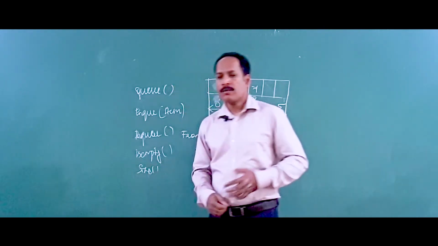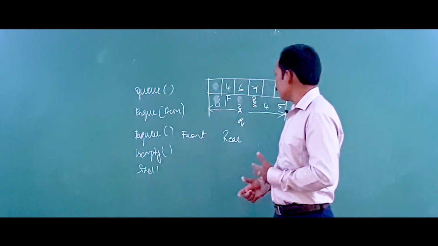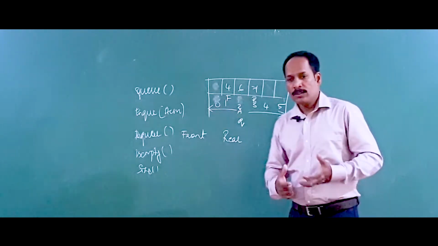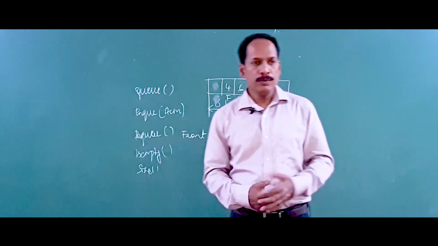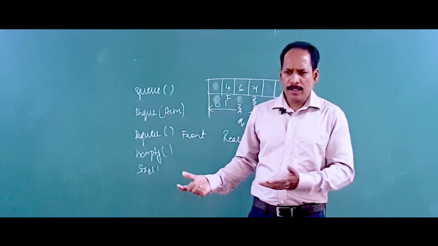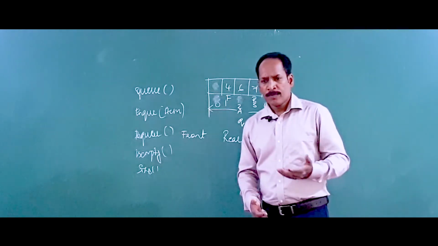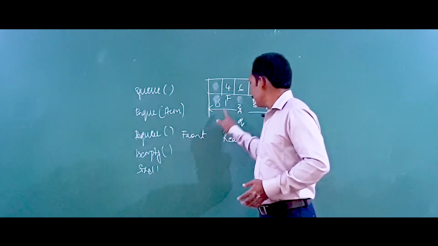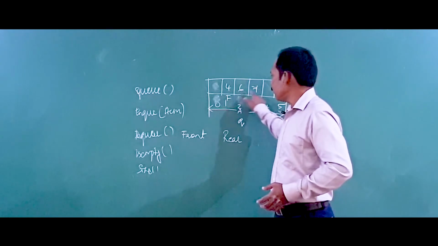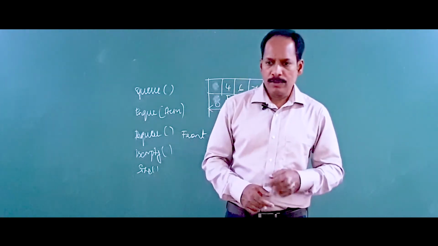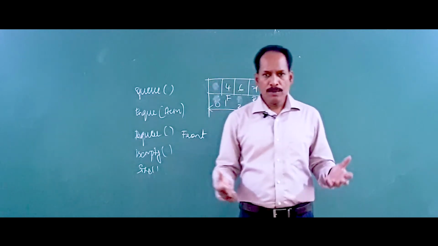It normally counts the number of elements. Look at this, what is the size of the queue right now? It is 1, 2, 3. So we have 3 elements, hence the size or length of the queue is exactly similar to the size of an array. We have a function that traverses from front to rear, and that will give you exactly the number of elements present in a queue. I think this is a very simple one, we have understood.